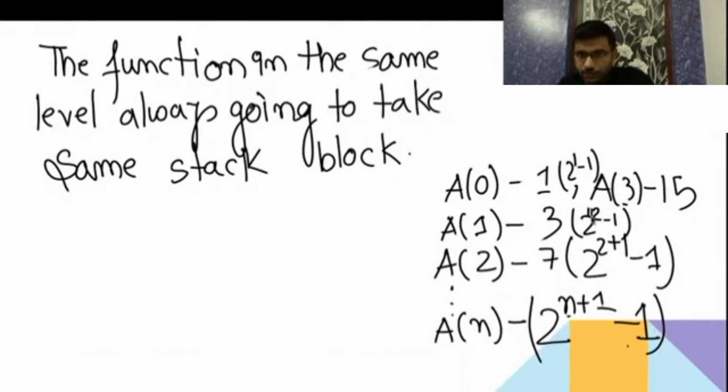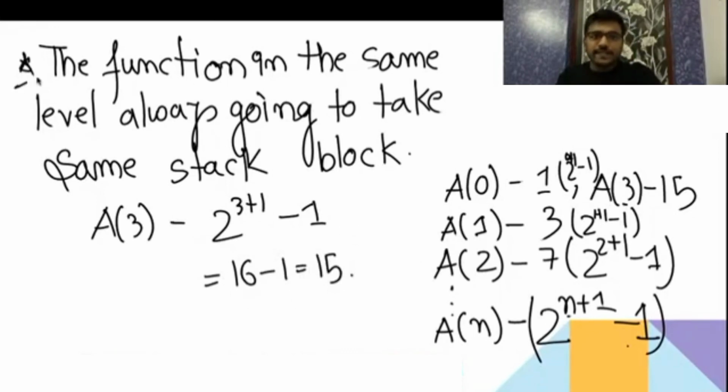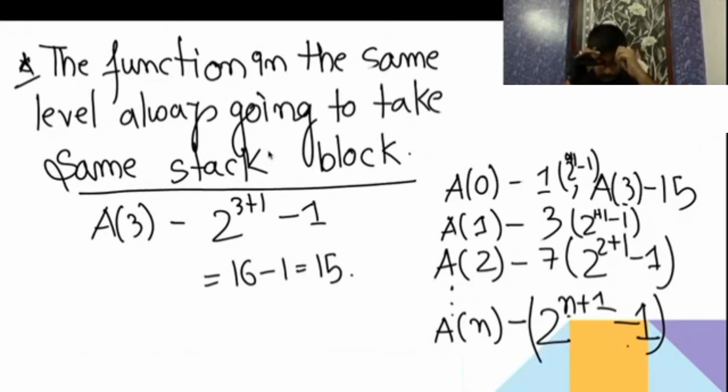It is 1 plus 1, that is your 2. Is it clear? Please let me know whether it is clear or not. So for n equals 0 it is going to be 2 to the power 0 plus 1 minus 1. For n equals 3 it is going to be 2 to the power 3 plus 1 minus 1. So 2 to the power 4 is 16, minus 1 is 15. Fine. So the functions at the same level always take the same stack block.